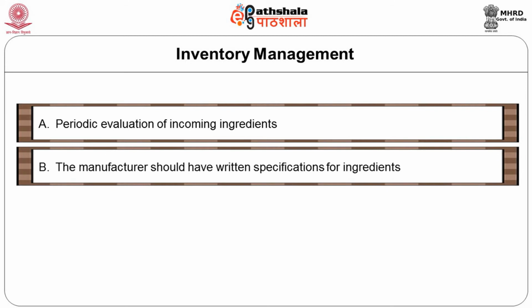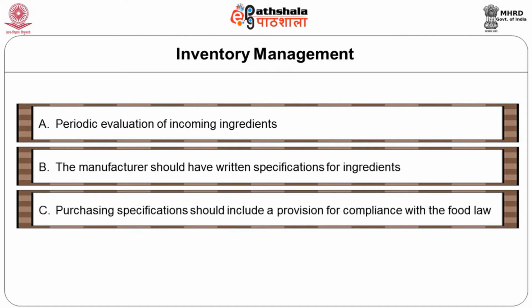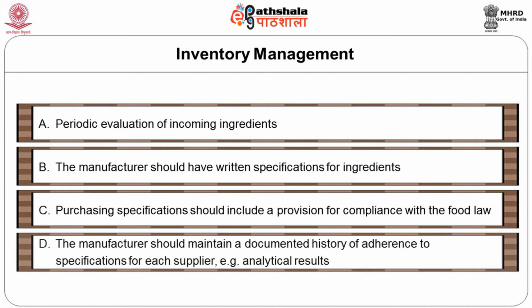The manufacturer should have a written specification for ingredients, once again a necessary criterion that could impact the quality of the final product. Purchasing specifications should also include provision for compliance with food law, otherwise your product will be confiscated or not allowed by the regulatory body. So the first three criteria are very important and have a direct impact on the safety of the food. The last one is that the manufacturer should maintain a documented history of adherence to specifications for each supplier.